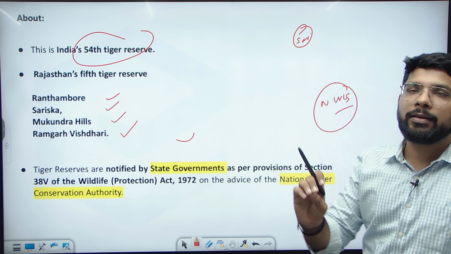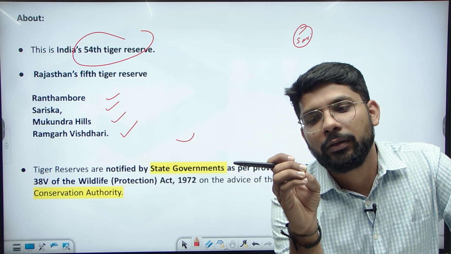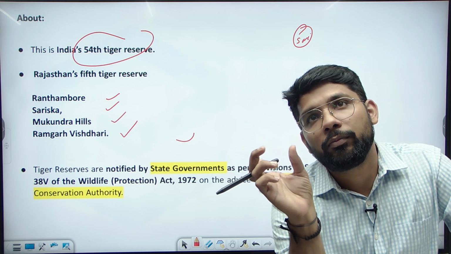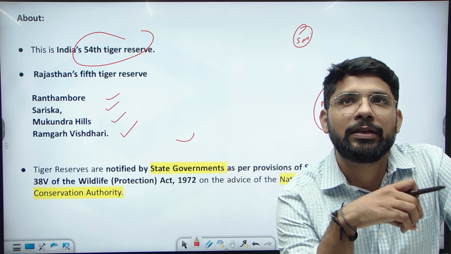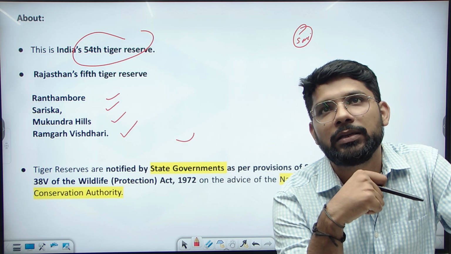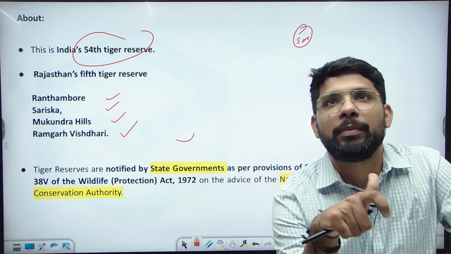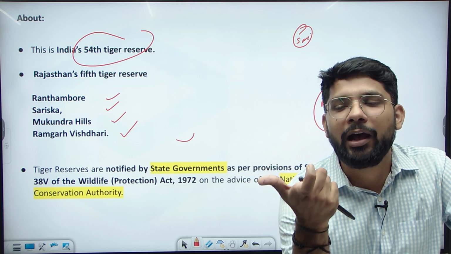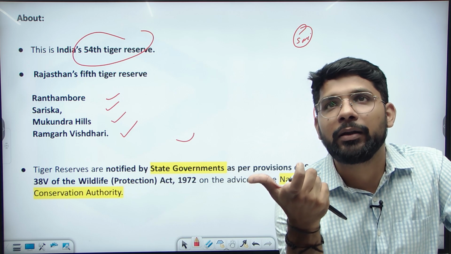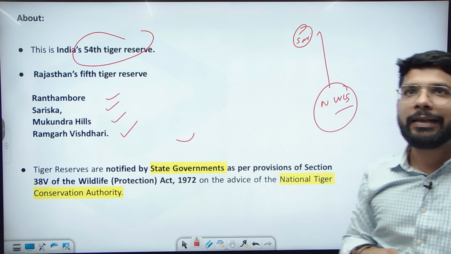How many states will you cross? And there can be 2 types, maximum and minimum you can cover. Mostly they ask about the minimum, how many minimum states are covered while traveling from Sariska to the Nilgiri Wildlife Sanctuary.